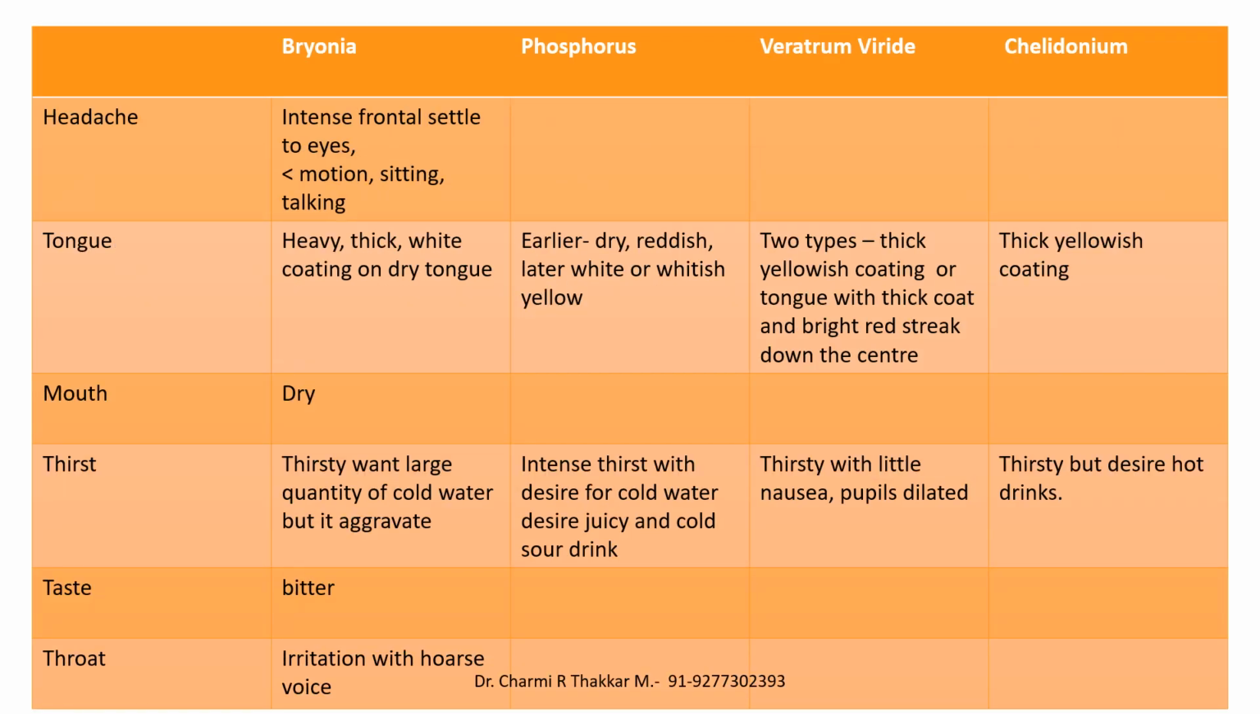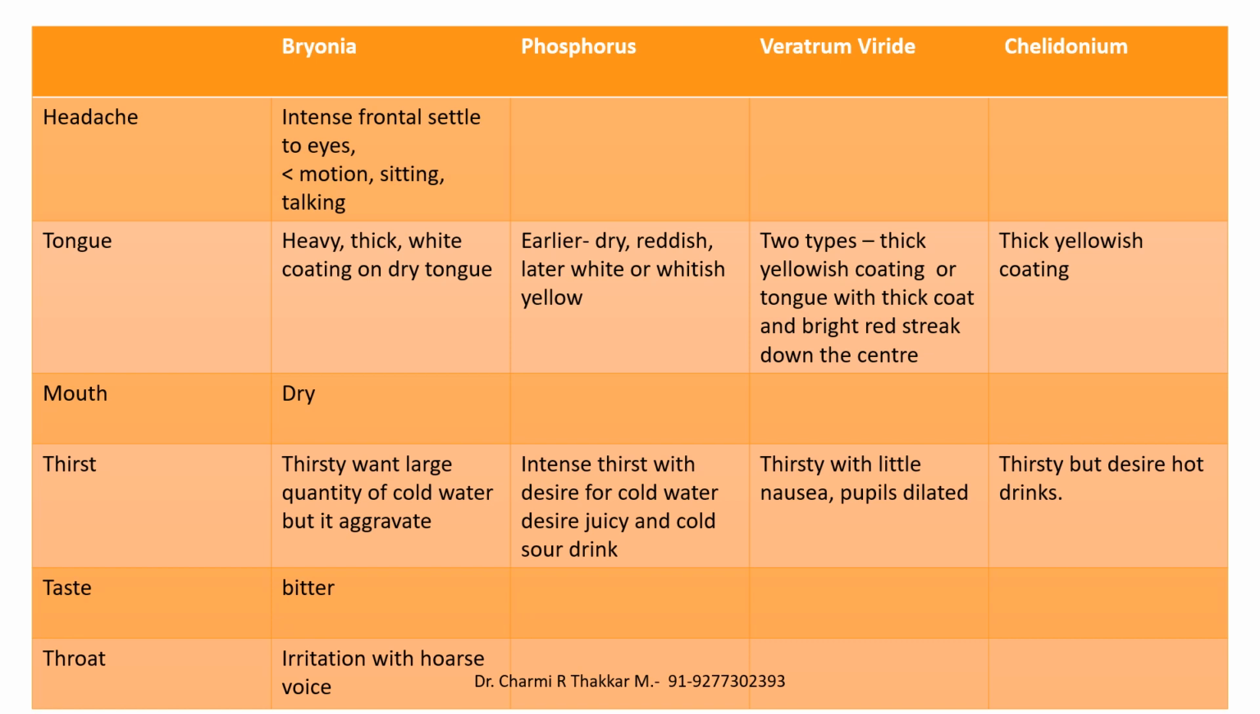We have to see whether there are any associated complaints like headache, any throat issues. In bryonia, there will be intense frontal headache which settles to the eye and which is aggravated by least motion like sitting, talking. We have to observe the tongue. Same here, like in bryonia, there can be a thick white coating. Phosphorus is earlier dry, red, later white or whitish.